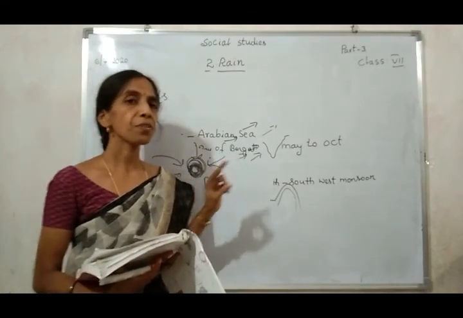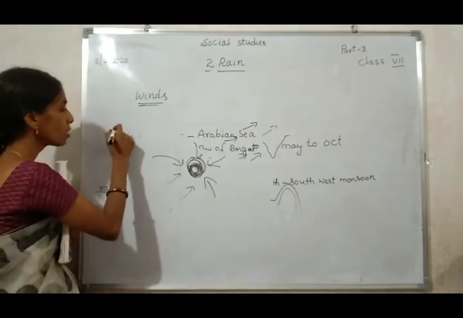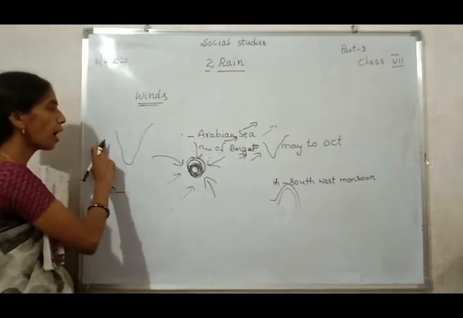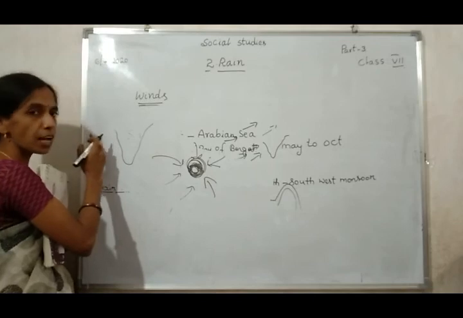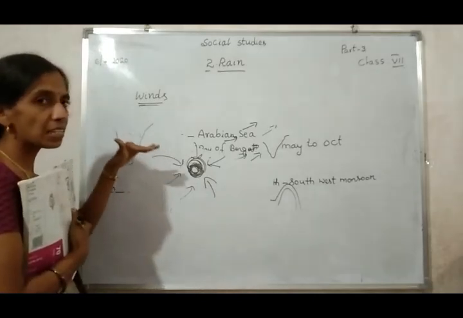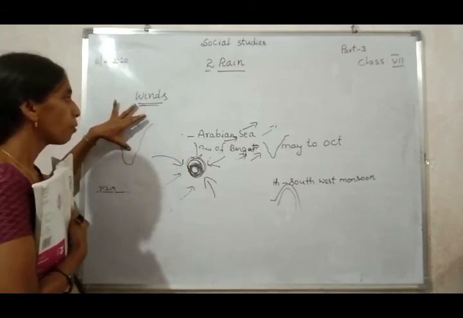Especially in India, in the south there are two seas, the Bay of Bengal and the Arabian Sea. Sometimes the winds blow in the Arabian Sea, and sometimes the wind direction changes, and then the winds blow in the Bay of Bengal.